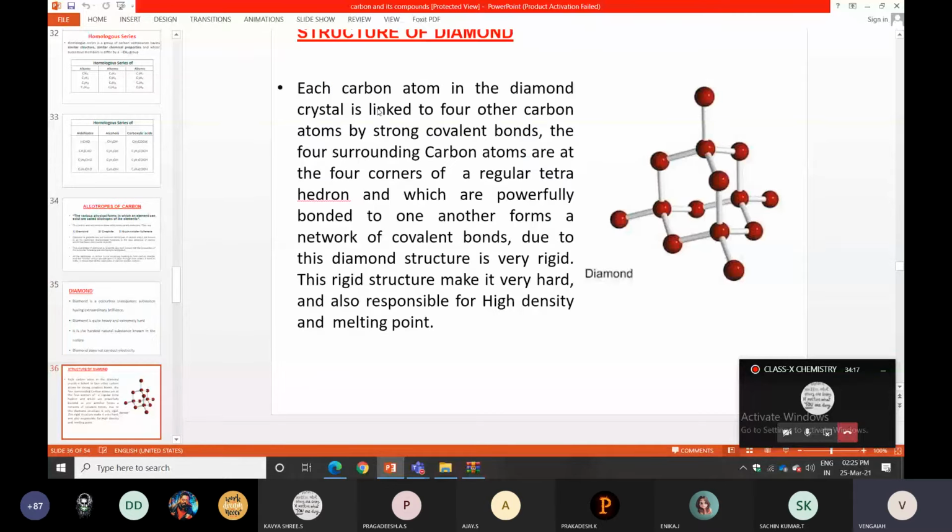The 4 surrounding carbon atoms are at the 4 corners, giving tetrahedral geometry, and it has a high density. The carbon atom has 4 valence electrons, and in the diamond crystal each carbon atom is linked to 4 other carbon atoms by covalent bonds.